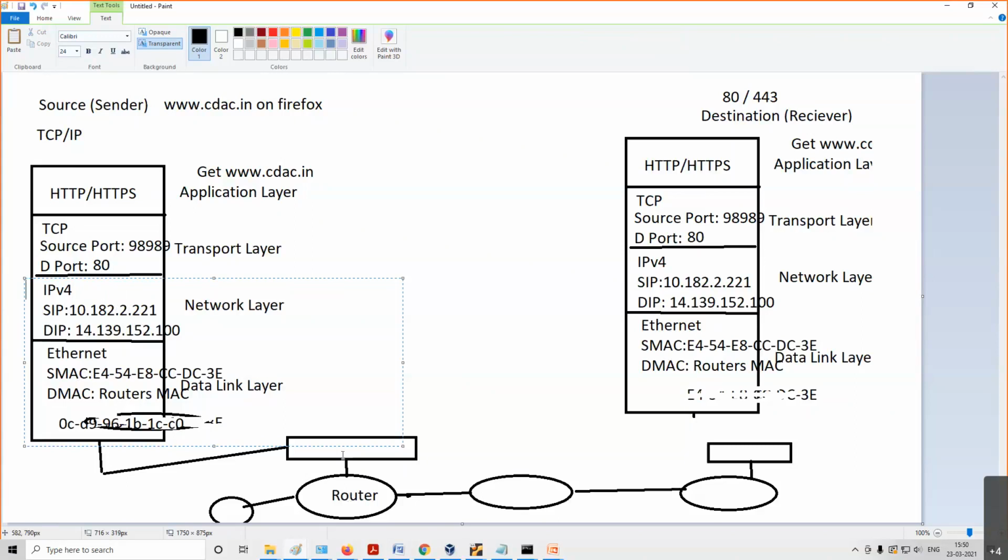Suppose this is a private IP address, to convert this private to public IP address, my gateway knows. So using NATing it will do. So this source IP address will be replaced with my public IP address in the new packet. That is called NATing, network address translation. So suppose this is an internet IP address, then it will not be changing at all.